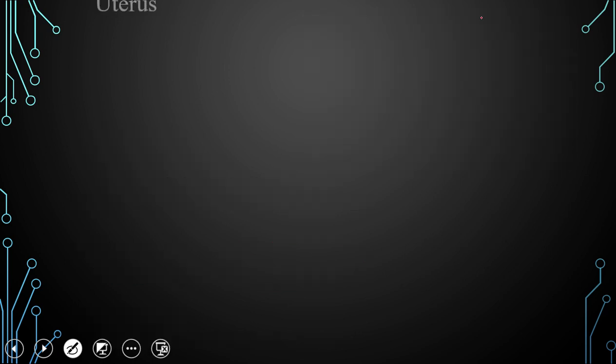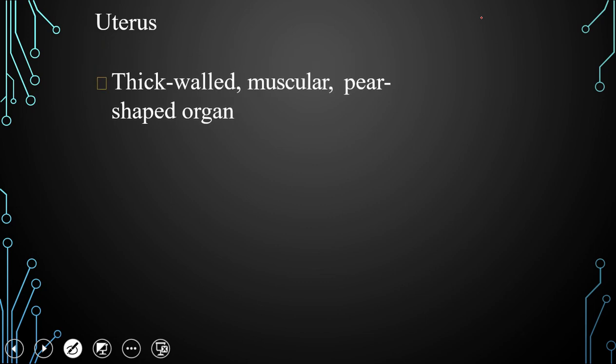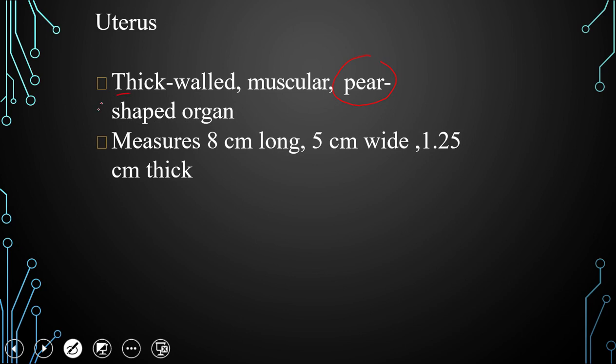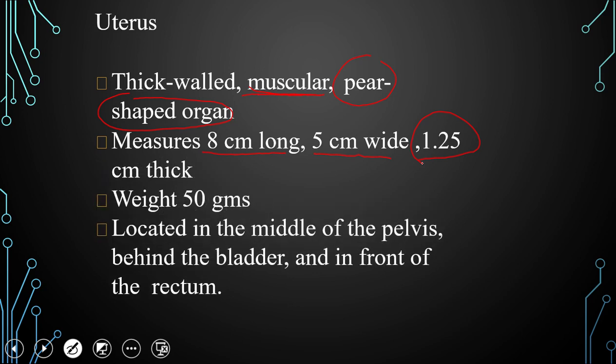Now move to the next one, the uterus. The uterus is a thick-walled, muscular, pear-shaped organ. It is a highly muscular organ which is 8 cm in length, 5 cm wide and 1.25 cm in thickness, nearly about 50 grams in weight, and located in the middle of the pelvis, behind the urinary bladder and in front of the rectum. So it is just situated between the rectum and the urinary bladder.